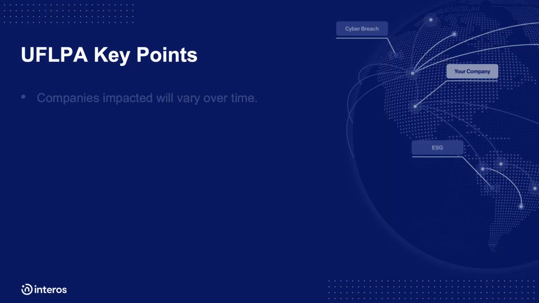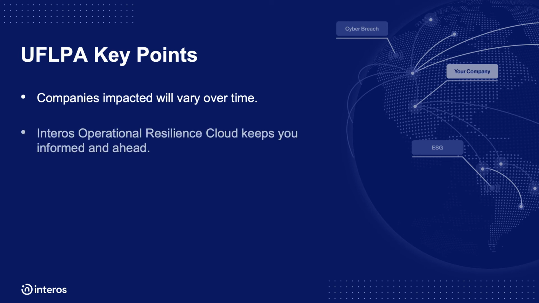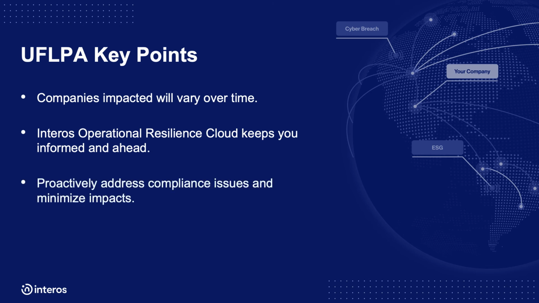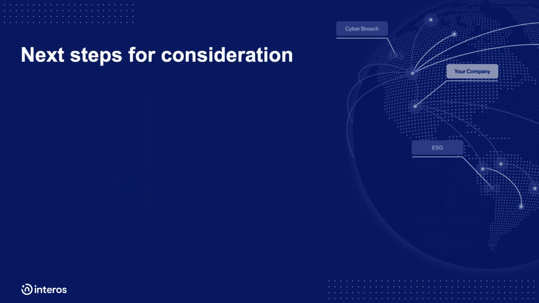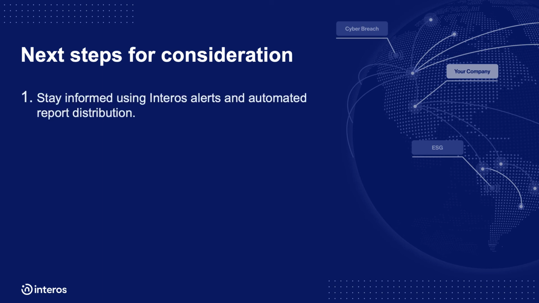The companies impacted by the UFLPA may vary over time, as will your supply chain dynamics. The Interos Operational Resilience Cloud allows you to remain informed and ahead of disruption by proactively addressing compliance issues and minimizing impacts or losses to your business. Here are additional next steps you should consider in managing this new regulation. Stay proactively informed with Interos alerts and automated report distribution.